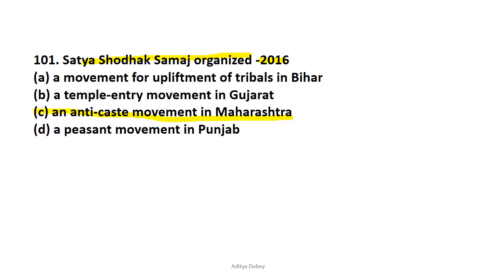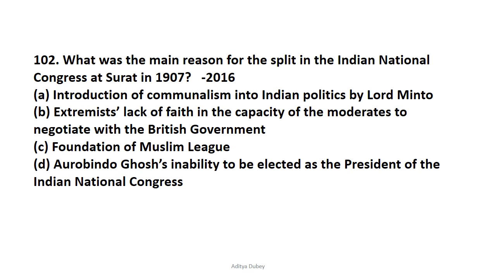Let's move on to question number 102. What was the main reason for the split in the Indian National Congress at Surat in 1907? The correct reason is option B, that is extremists' lack of faith in the capacity of moderates to negotiate with the British government. Now the extremist side was led by Lal Bal Pal, that is Lala Lajpat Rai, Bal Gangadhar Tilak, Bipin Chandra Pal, along with Aurobindo Ghosh.